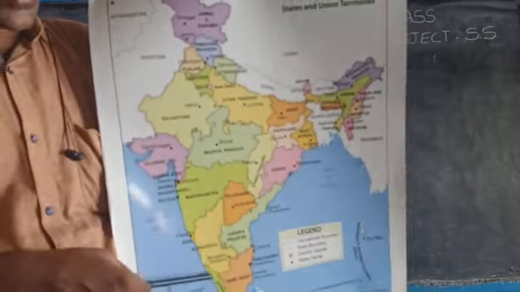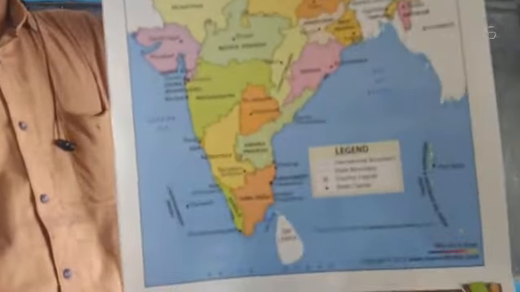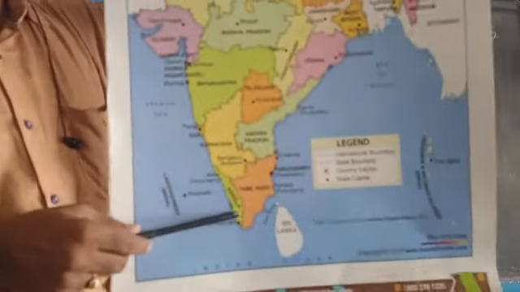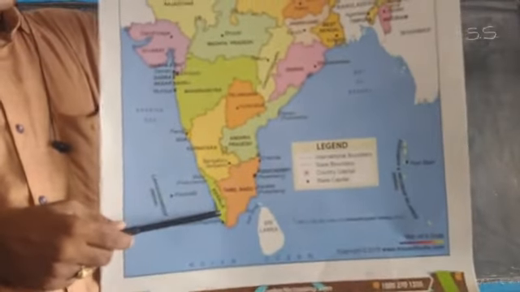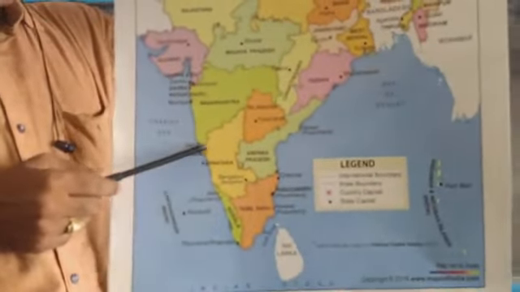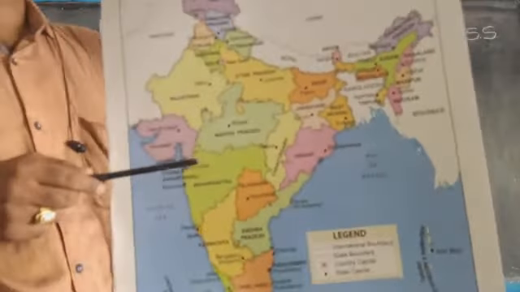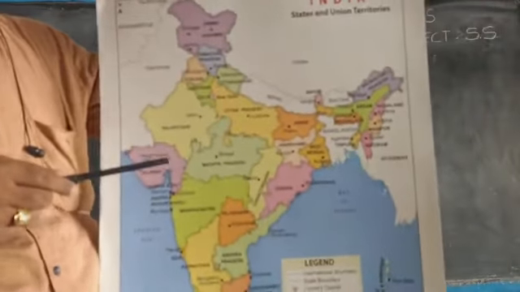Okay, children. Look here, Kerala. Kerala's capital city is Thiruvananthapuram. Earlier called Trivandrum. Now it is called Thiruvananthapuram. Okay. And here we have the smallest state in India called Goa. Its capital city is Panaji. Okay. Now let us see the union territories in India.